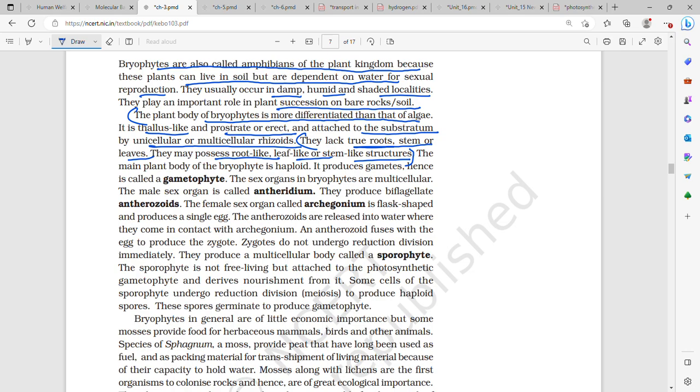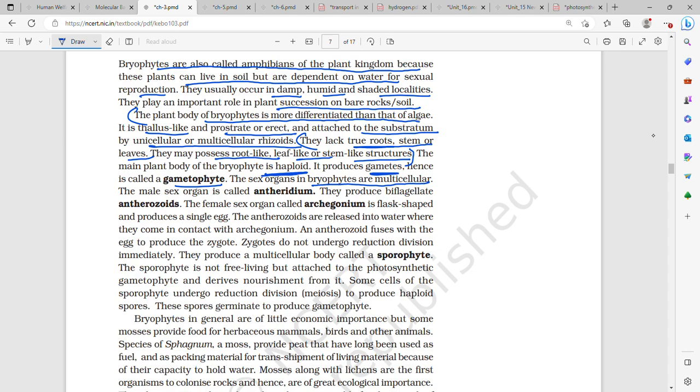The plant body of bryophytes is more differentiated than that of algae. It is thallus-like, prostrate or erect, and attached to the substratum by unicellular or multicellular rhizoids. They lack true root, stem and leaf, but they have root-like, stem-like and leaf-like structures. The main plant body of bryophyte is haploid. It produces gametes, hence it is called gametophyte.